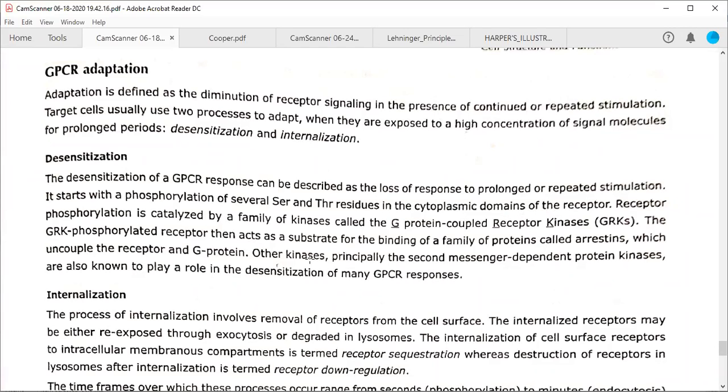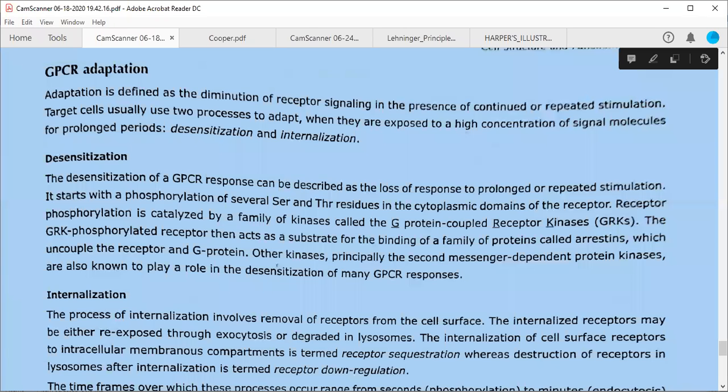Okay. So the GRK phosphorylation receptor then act as a substrate for binding to the family of proteins that are called arrestins. As soon as phosphorylation happens on serine and threonine, now another family that are called arrestins. Arrestins means those that will arrest them, that is, they will not let the cytoplasmic domains interact with the G proteins.